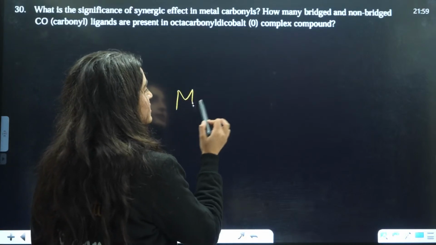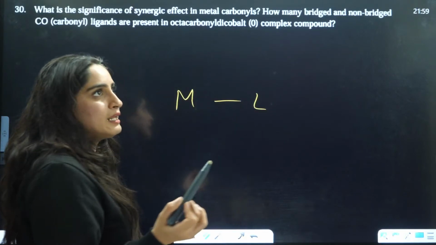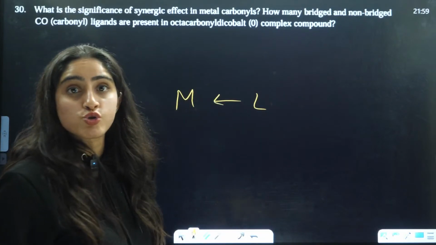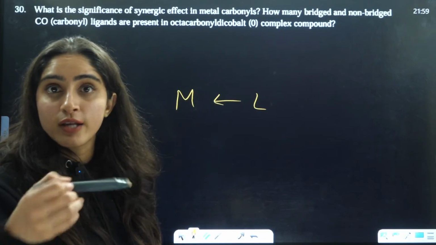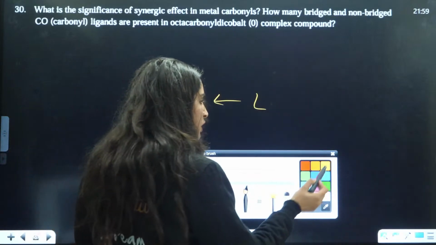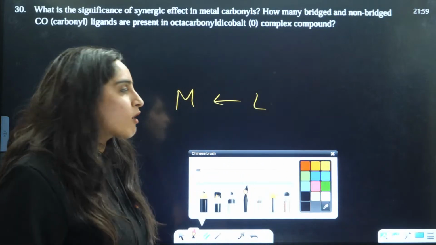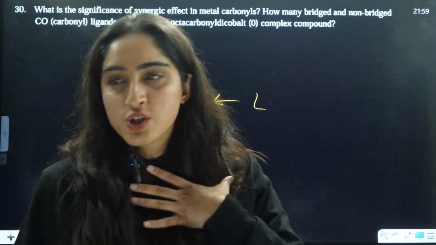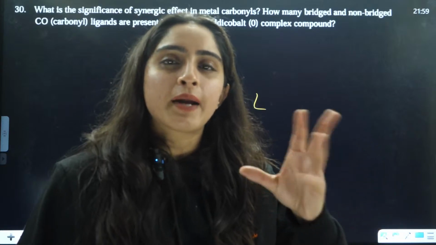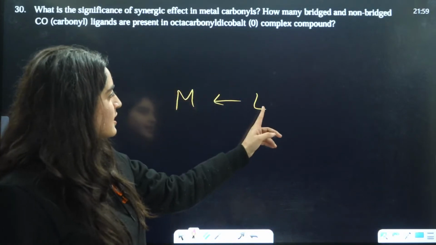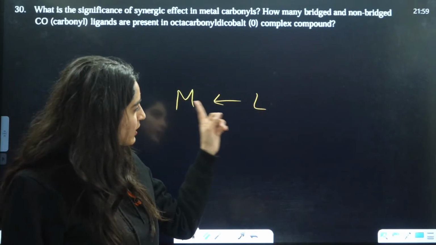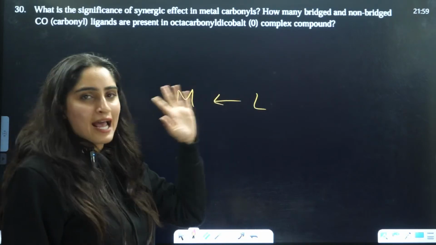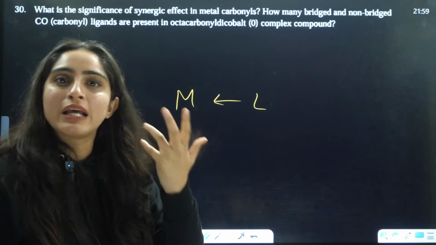So we know that this is metal, this is ligand. Ligand is always an electron donor. It is going to donate electrons to the metal. Metal is the electron acceptor. But sometimes the metal will be like, oh my God, thank you so much, you have done so much for me. This is exactly our situation. This is a YouTube teacher and this is a YouTube student. The teacher knows I have to deliver content, I have to teach the students.